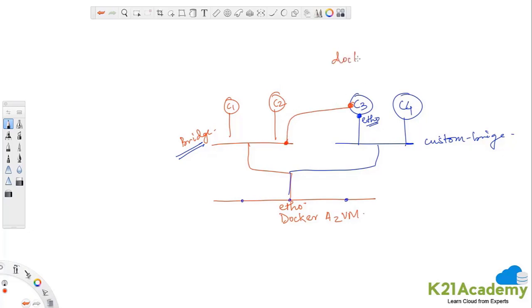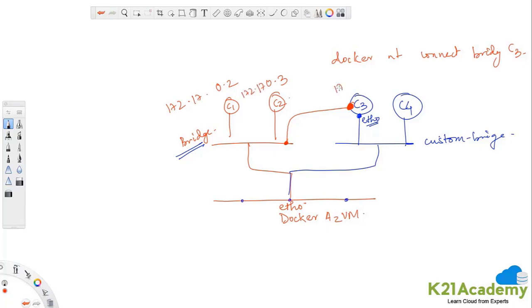So here, if you say docker network connect, I'm just writing in the short form. If you say docker network connect and you give the bridge and the container ID as C3, it will automatically get an IP address allocated in this range and an Ethernet interface. In the last exercise, we saw that communication from C2 to C3 was not there because they were on two different bridges. But this IP address, like it had got 0.2, this has got 0.3. I'll write the complete address so that there's no confusion.